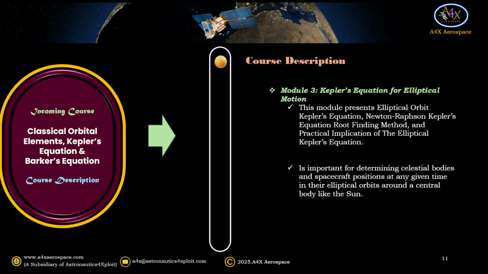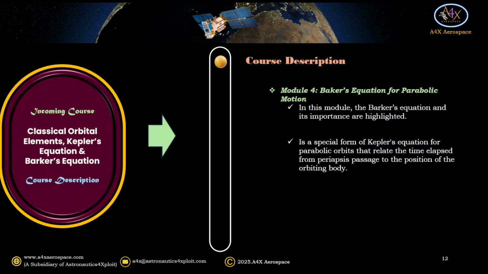Module 3, Kepler's equation for elliptical motion. This module presents elliptical orbit Kepler's equation, Newton's Kepler's equation root finding method, and practical implication of the elliptical Kepler's equation. It is important for determining celestial bodies and spacecraft positions at any given time in their elliptical orbits around the central body, such as the Sun.